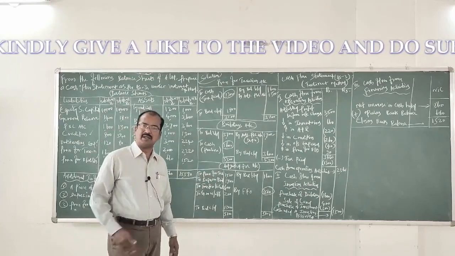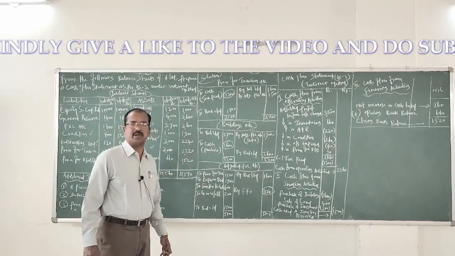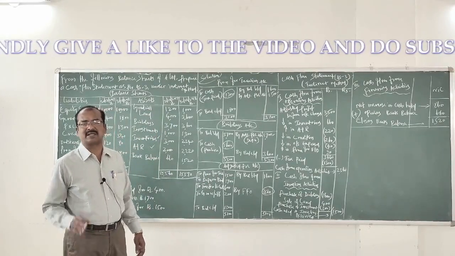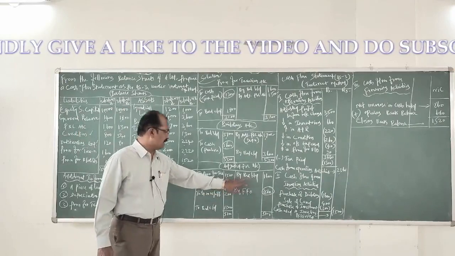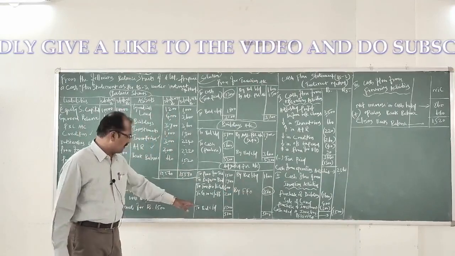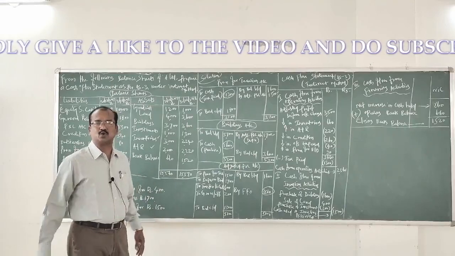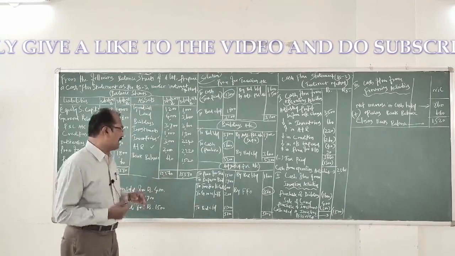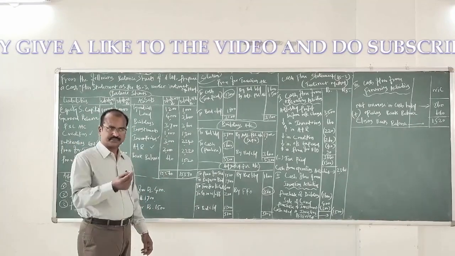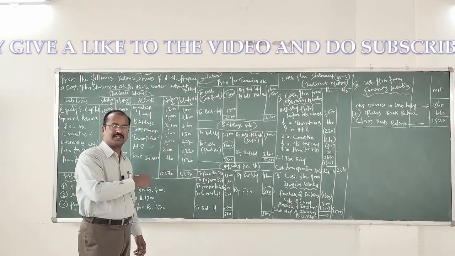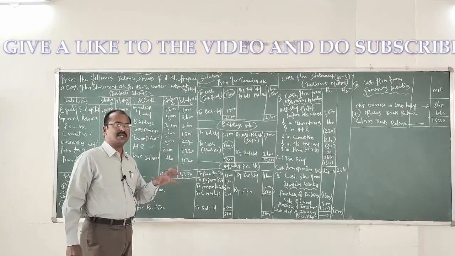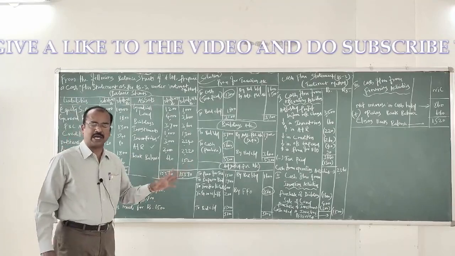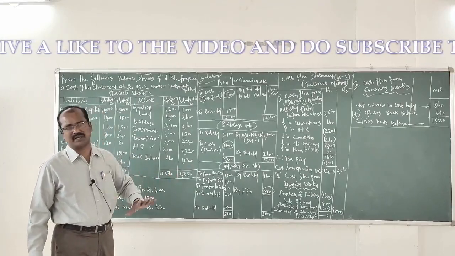Now let us prepare the last ledger account in this problem, which is nothing but adjusted profit and loss account. Profit being a credit balance, let us write the opening balance in the credit side, by balance brought down 1600, and the closing will be written in the other side, to balance carried down 1300. These two figures are given in the balance sheet itself. Now let us go through the ledgers, balance sheets and the additional information to pick up the items or aspects which will affect or which have to be channelized through the adjusted profit and loss account.